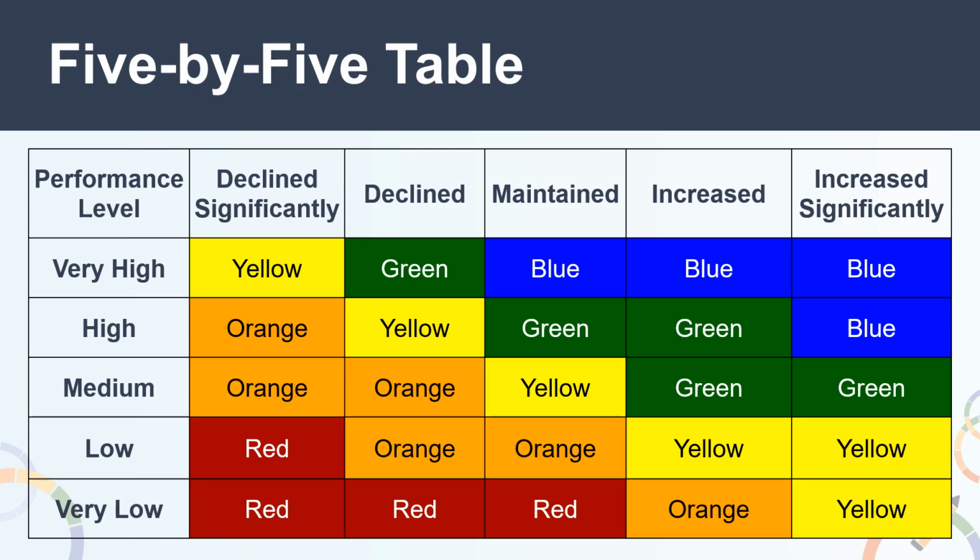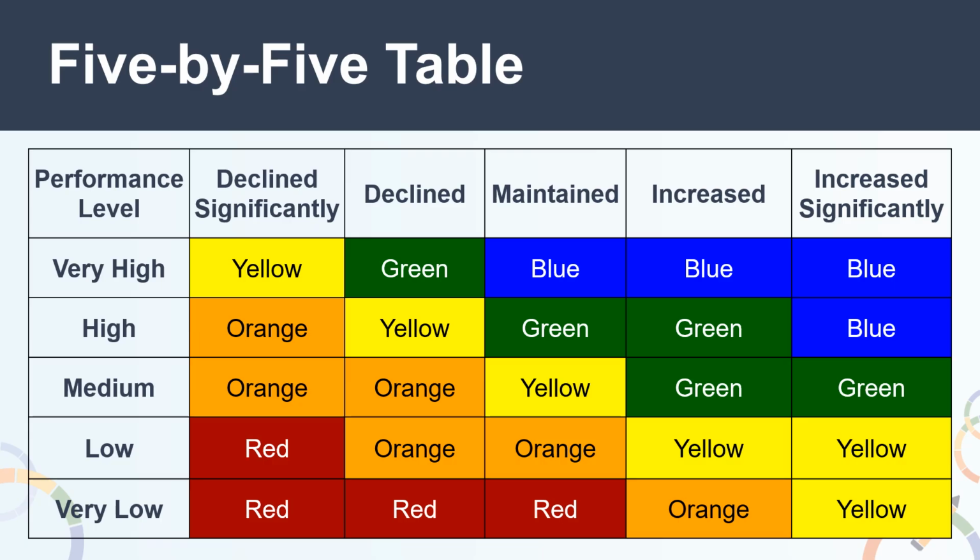school, or student group. For the CCI 5x5 table, in order to receive a blue performance level, an LEA school or student group would need one of the following combinations: a status of very high and a change level of either maintained, increased, or increased significantly, or a status of high and a change level of increased significantly. To receive a green performance level, an LEA school or student group would need a status of very high with a change of declined, a status of high with a change of maintained or increased, or a status of medium with a change of increased or increased significantly.